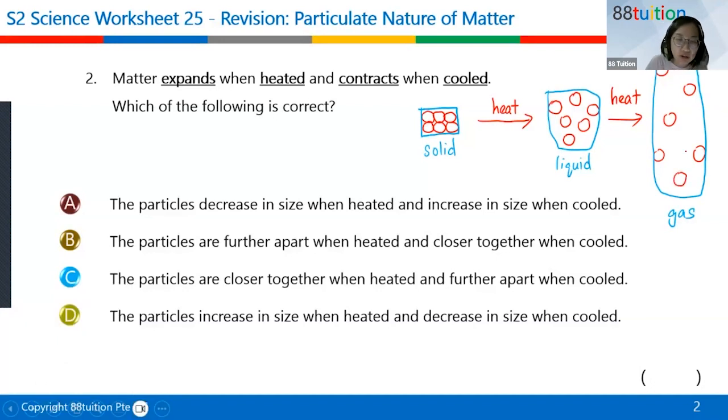So this is the correct concept: there is very little space between the particles here, but here the space between the particles is more. For gas it is even much more. Particles in the gas are far, far apart. The size of the particles remains the same. What is different is the space gets bigger and bigger.